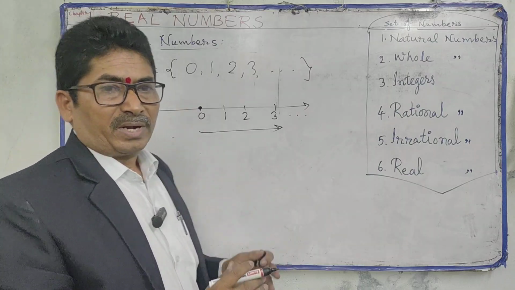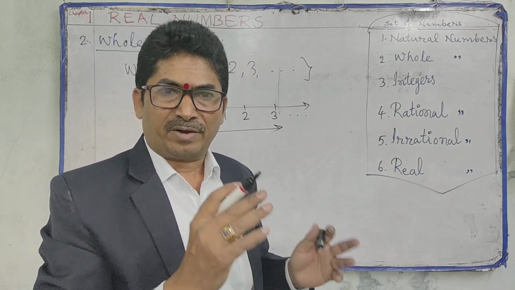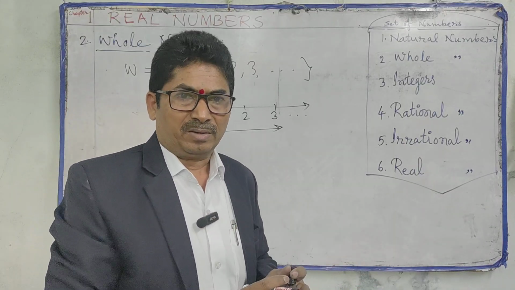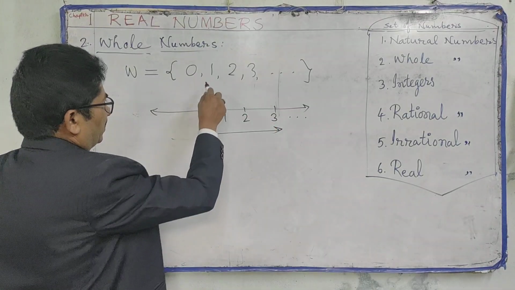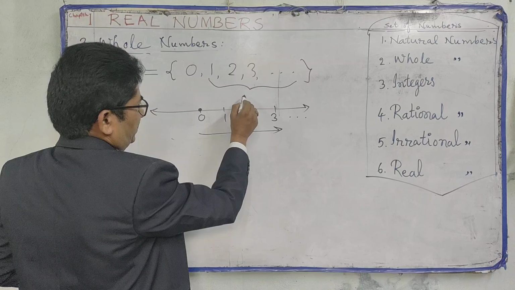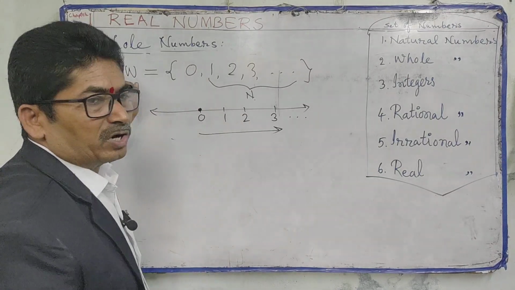Every whole number has its successor. But not every whole number has a predecessor. See here, these are all natural numbers, and these all are natural numbers in whole numbers.